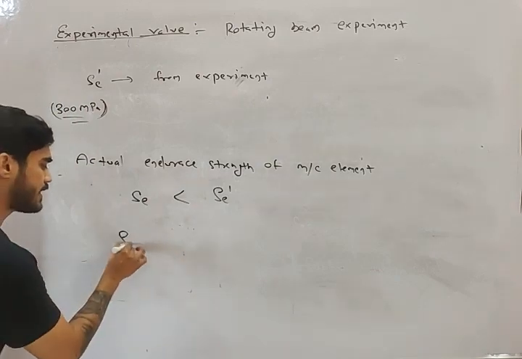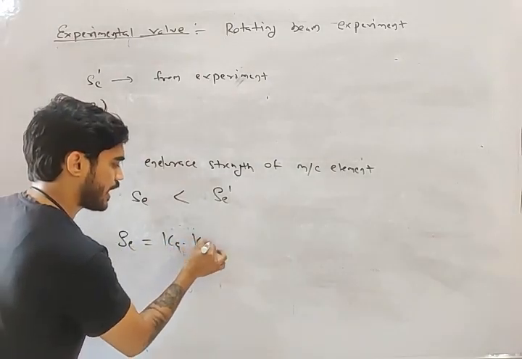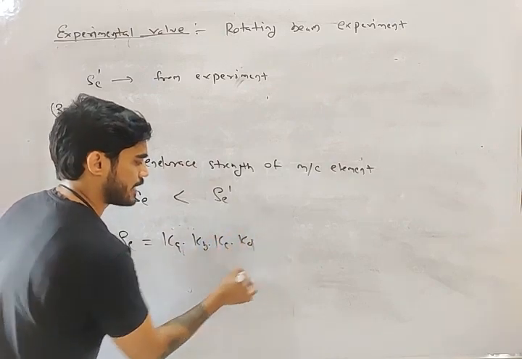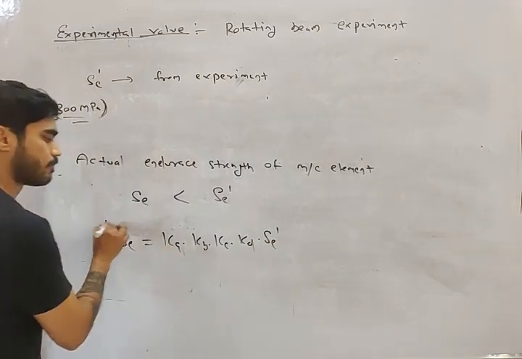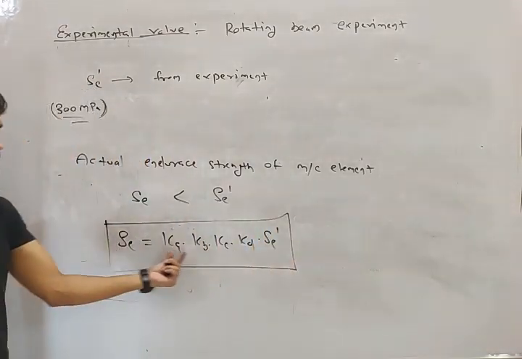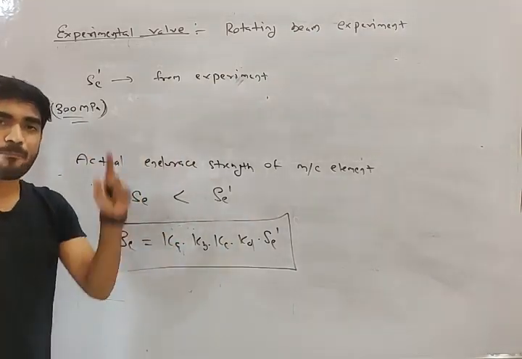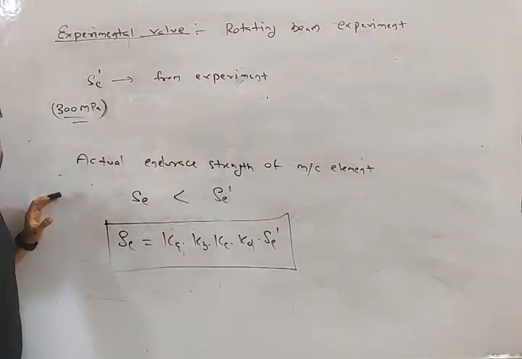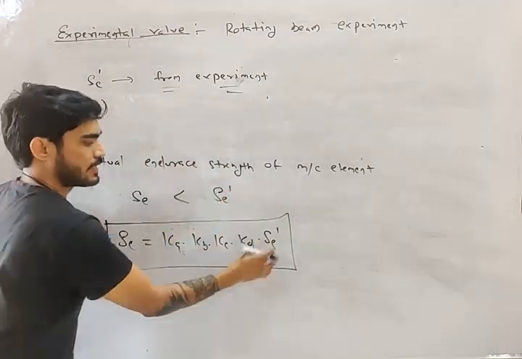So SE is equal to Ka into Kb into Kc into Kd into SE dash. These are different factors upon which this value is dependent. SE dash is the value from experiment.